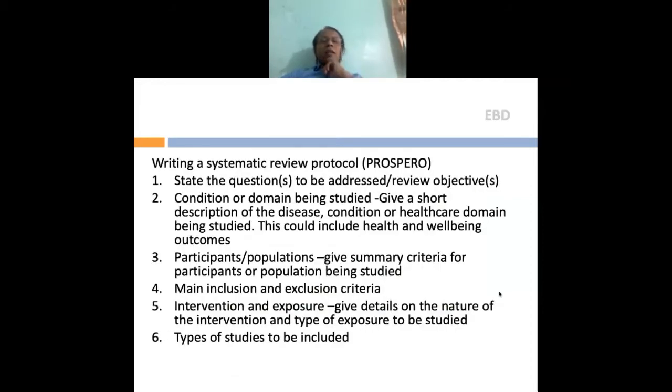Writing a systematic review protocol is another important step, because if you make mistakes in this protocol, you may get communications from Prospero to revise it, and this will take a lot of time. So state the question clearly, state the question that you want to address, state the area, the condition or the domain that is being studied. That is, you give a background of what you want to.